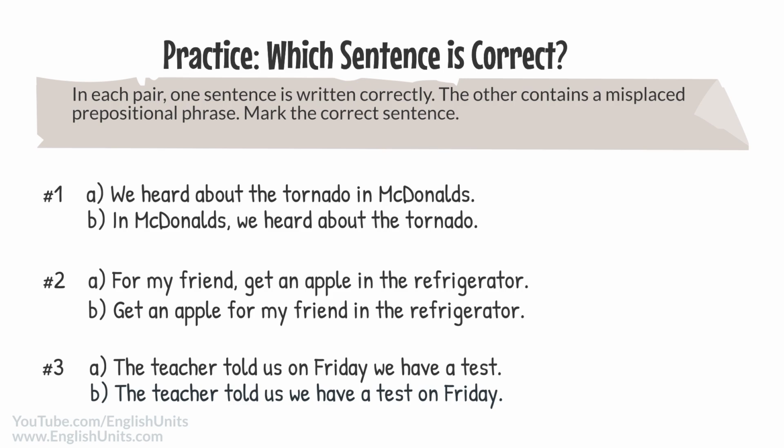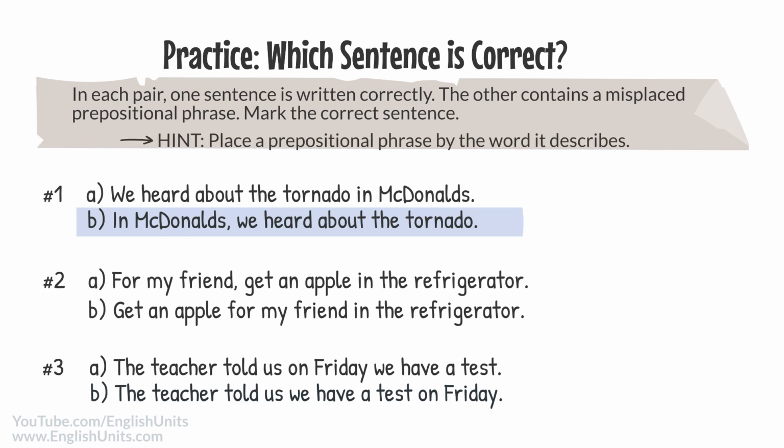Now let's check our answers. Sentence pair 1. The correct answer is sentence B. In McDonald's, we heard about the tornado. How do we know that this is the correct answer? Because, remember, we need to place a prepositional phrase by the word it describes in a sentence. Let's look at the prepositional phrase in McDonald's. In the sentence, which word does this phrase describe? In McDonald's describes the verb heard, because it tells where we heard about the tornado. So, in this sentence, the prepositional phrase in McDonald's appears by the word it describes, which is heard.